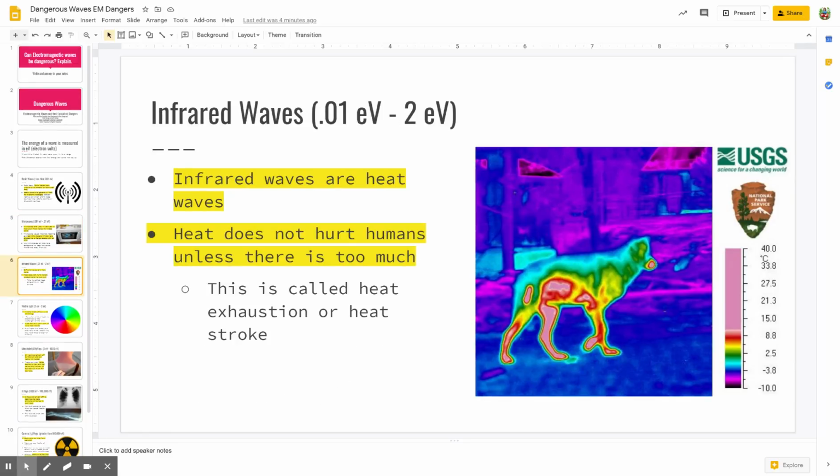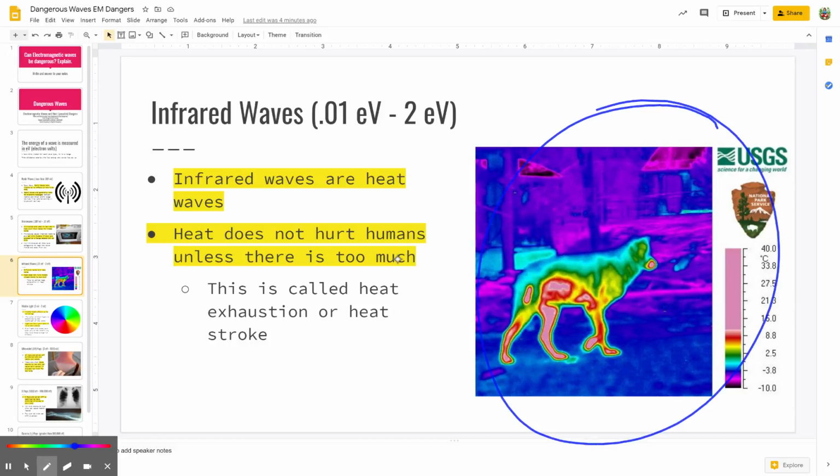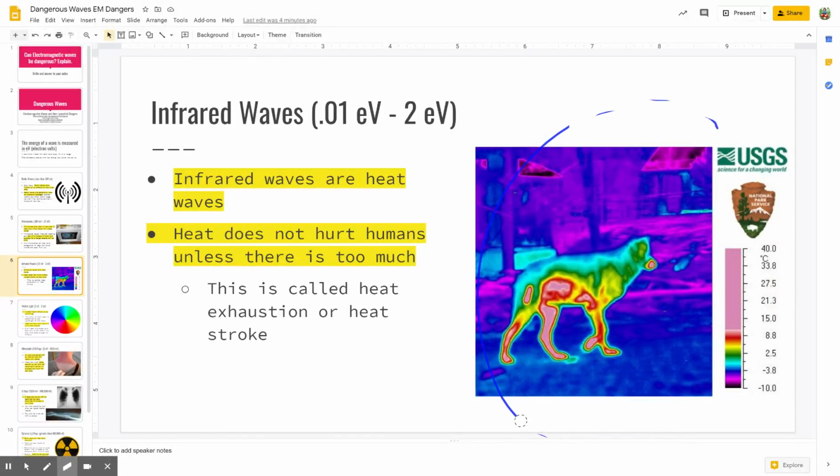All right, now infrared waves, they have 1/100th of an EV all the way up to 2 whole EVs. Okay, so these are what we call heat waves. So if you've ever used heat-seeking goggles or infrared goggles, it would probably look something like this picture over here on this side. So it kind of gives you a gradient effect. So it gives you a rainbow effect of all the different colors that match up with a specific temperature.